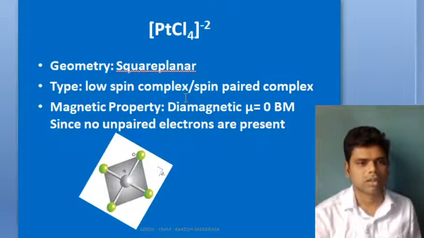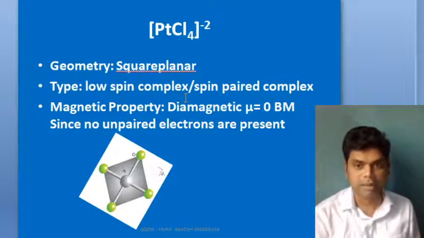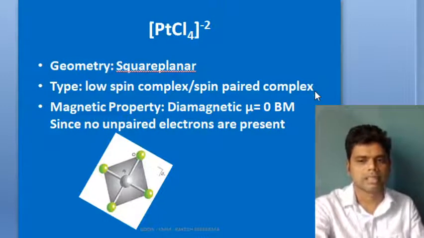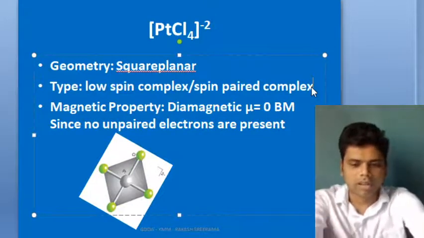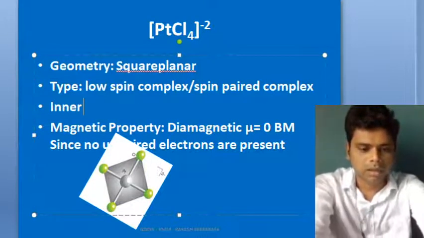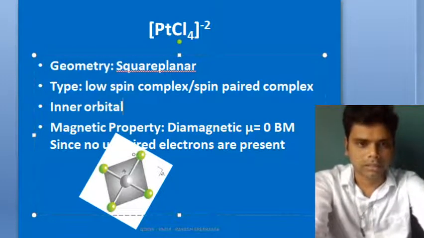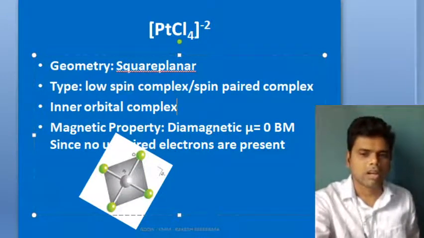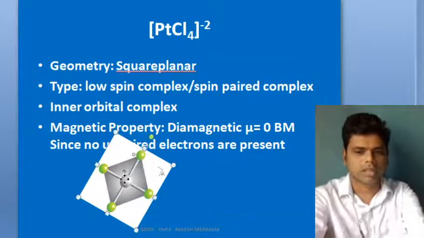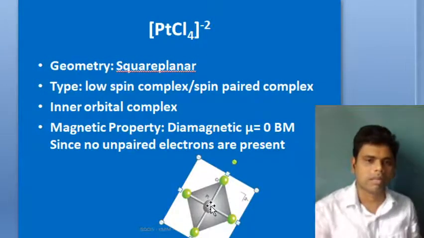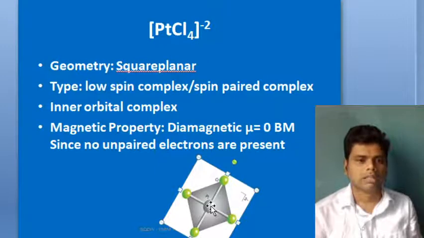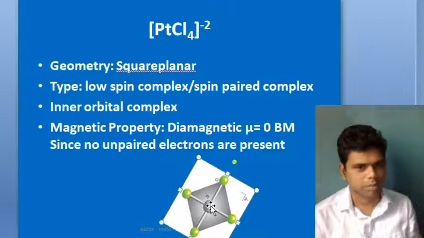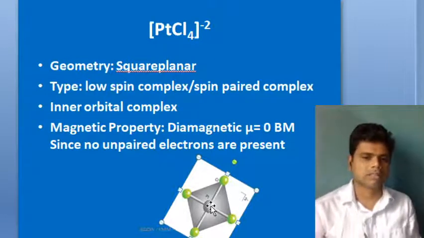What is the type of complex? A low spin complex, because spins are paired up. Is it an inner orbital complex or not? Obviously, here also you can write it as an inner orbital complex, because (n-1)d orbitals are involved. So it's a low spin inner orbital complex. And the magnetic property is diamagnetic, because there are no unpaired electrons. Mu is equal to 0 Bohr magnetons.